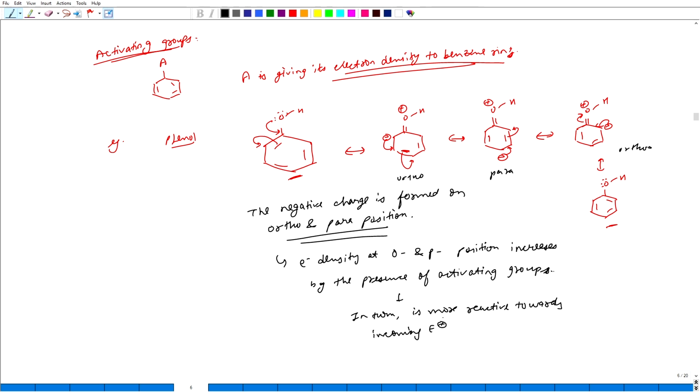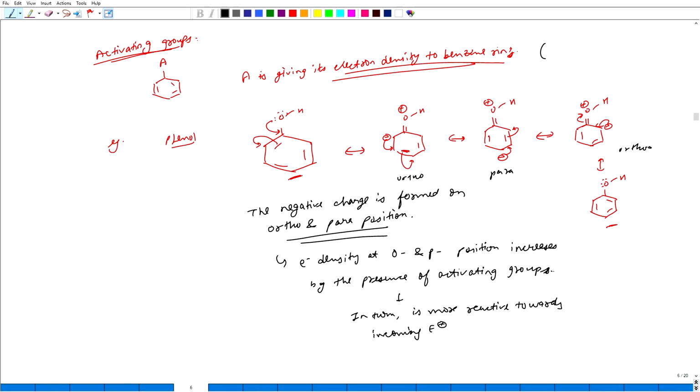That means, whenever there is an activating group present, it increases the electron density on ortho and para positions by generating a negative charge over there. I have shown this by the resonance. So, the ortho and para position electron density increases. If the electron density over ortho and para positions increases, an electrophile will tend to go to the ortho and para positions instead of the meta position.